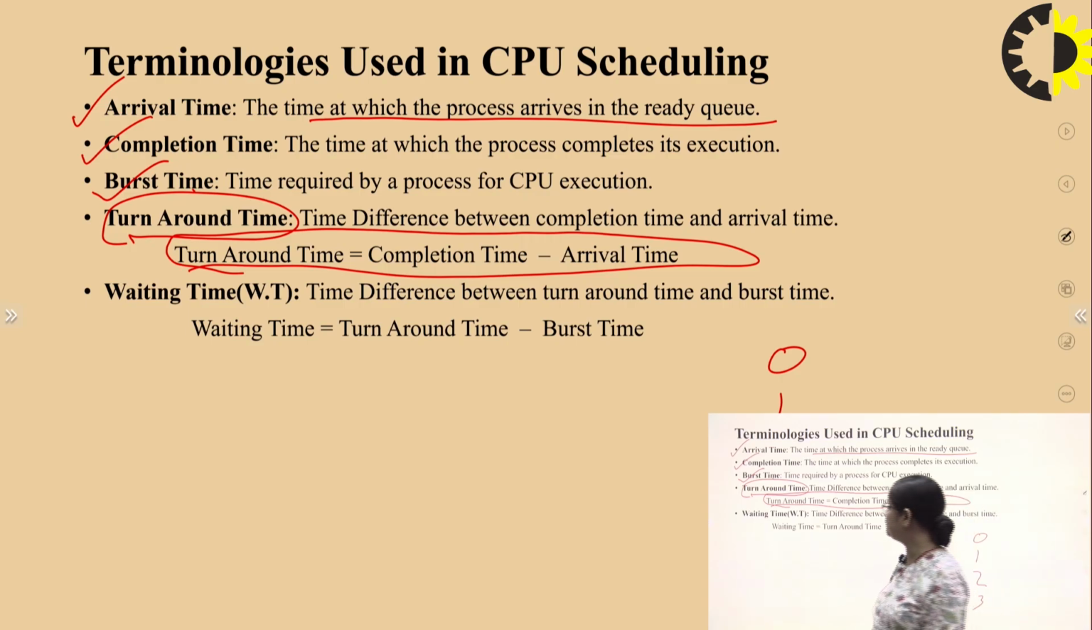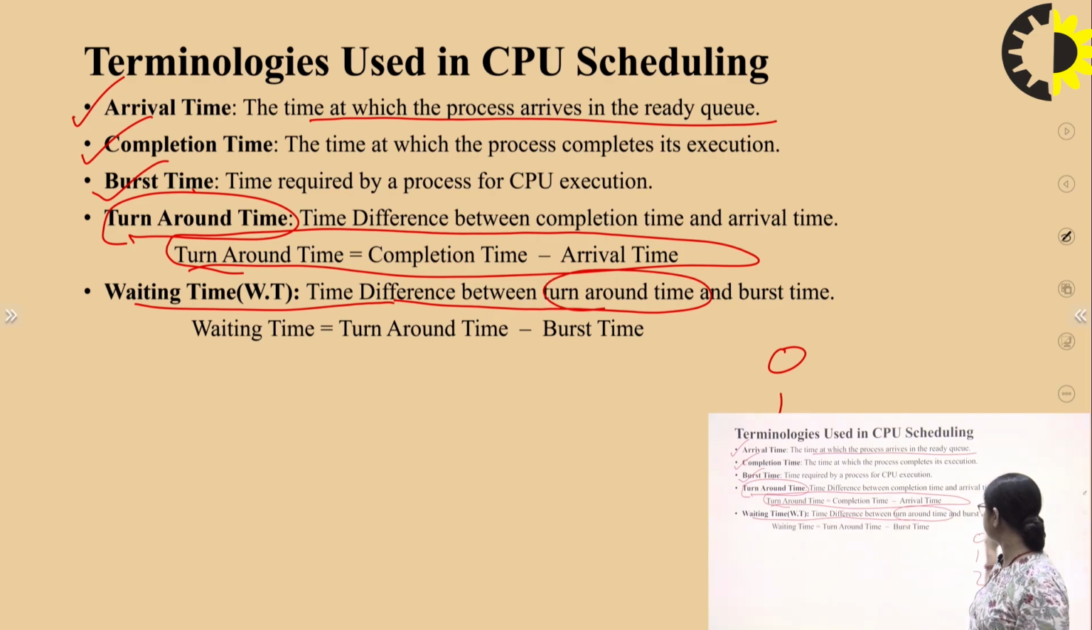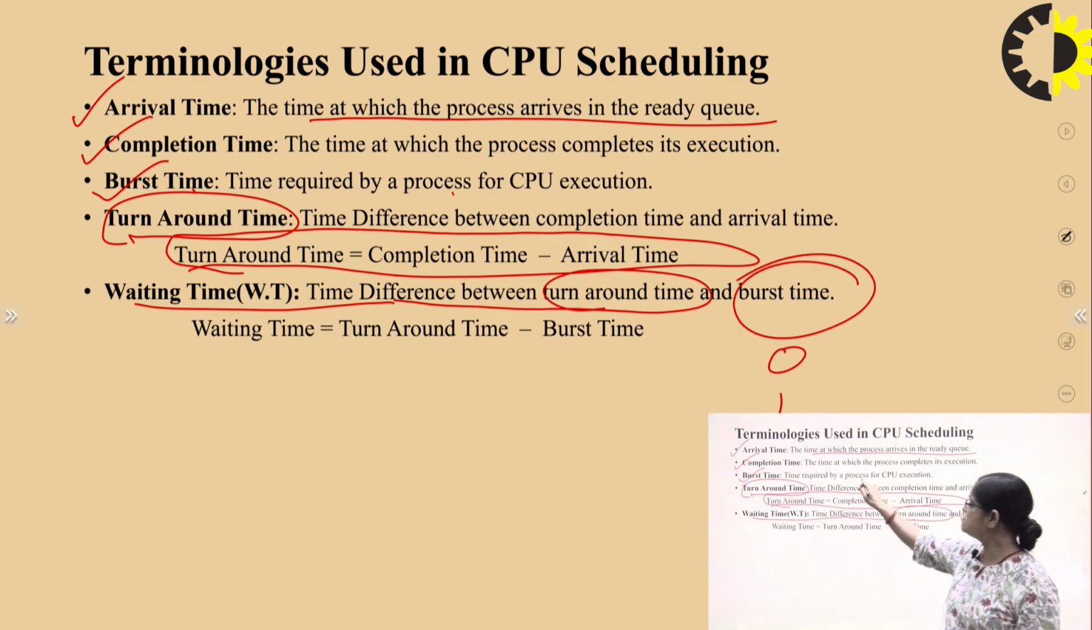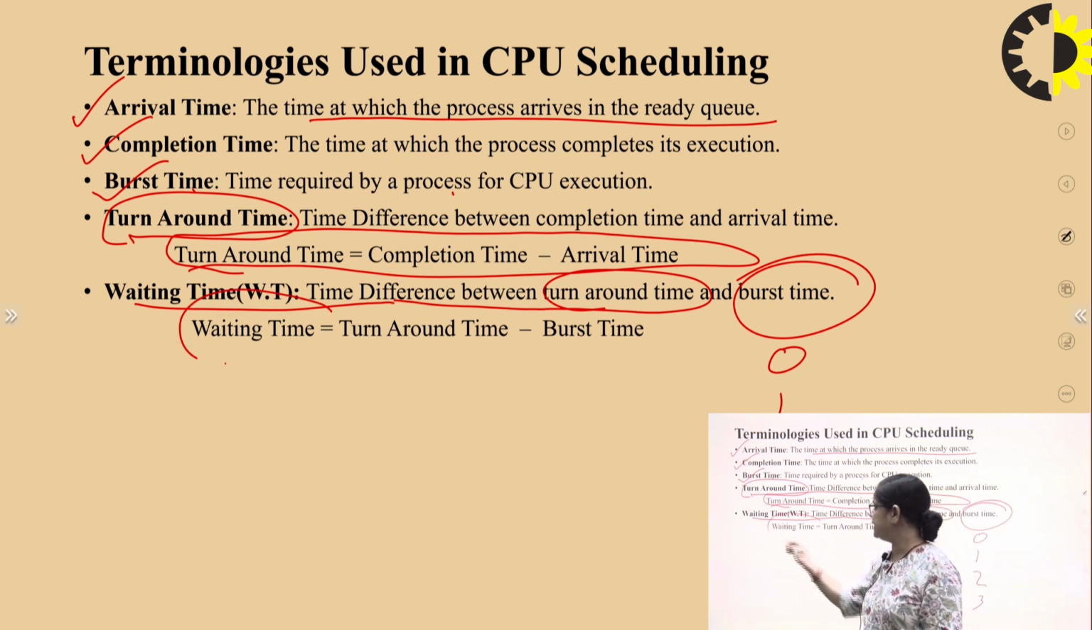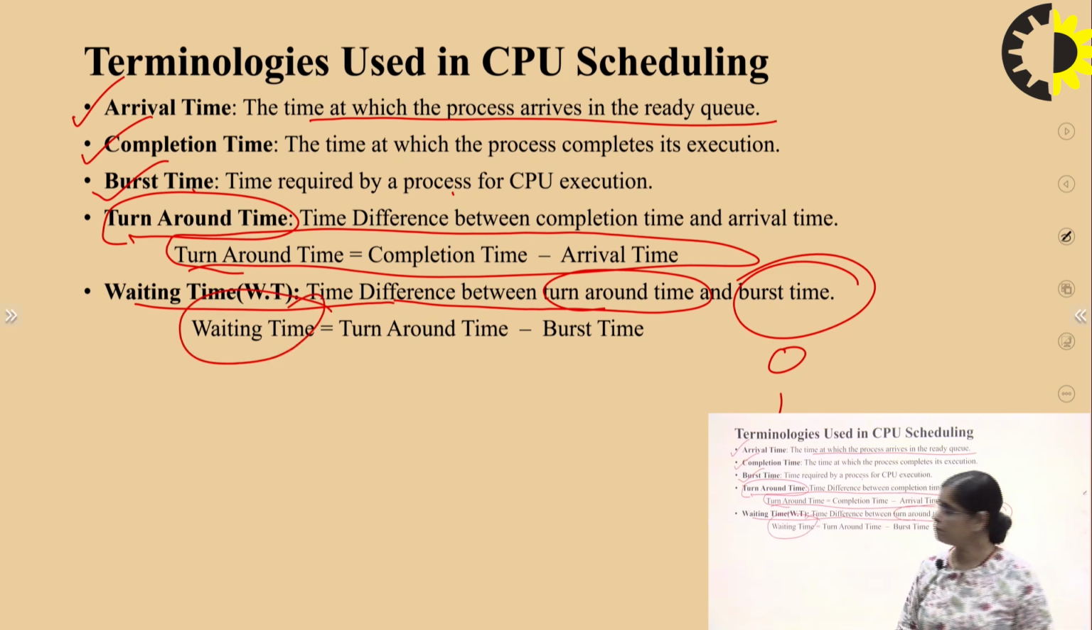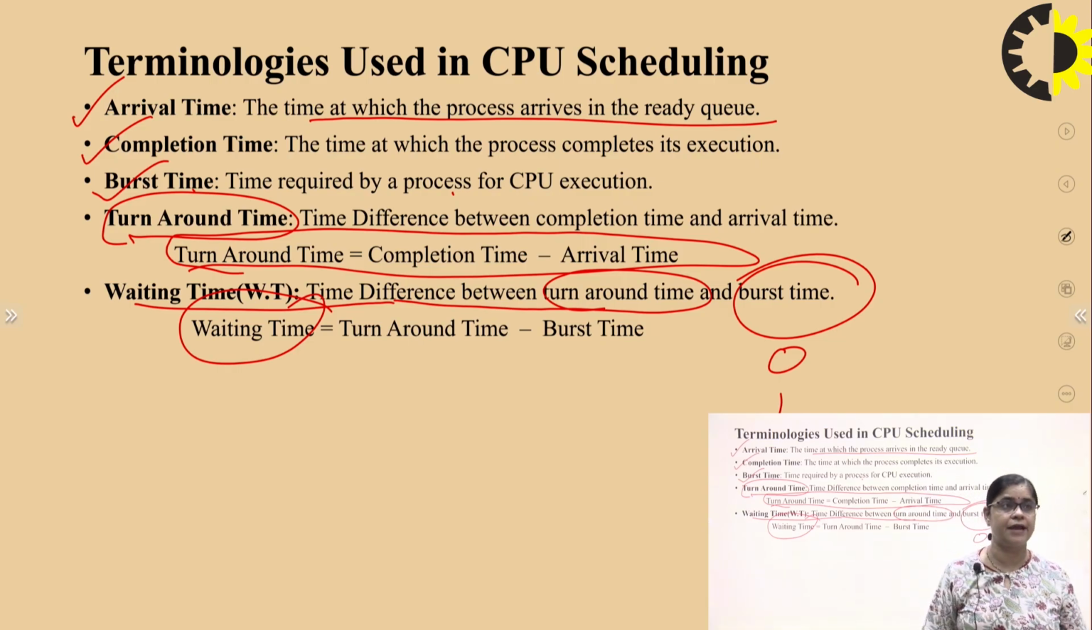Now what will be the waiting time? Waiting time is the difference between the turnaround time and the burst time. What is burst time? The time required by the process for CPU execution. So turnaround time minus burst time gives us the waiting time, right? So these five things we have to keep in mind when we are working on CPU scheduling.